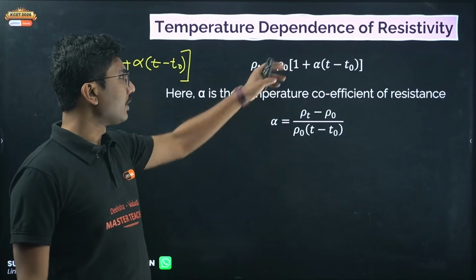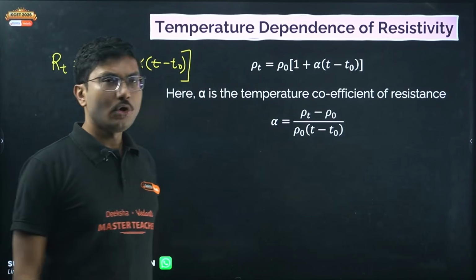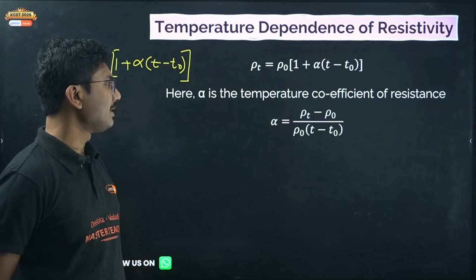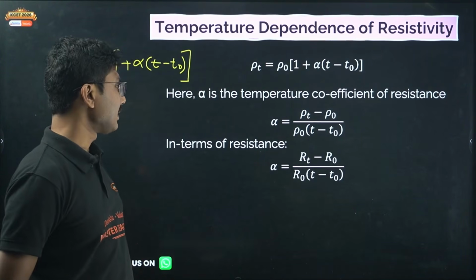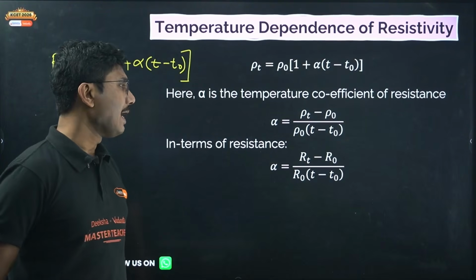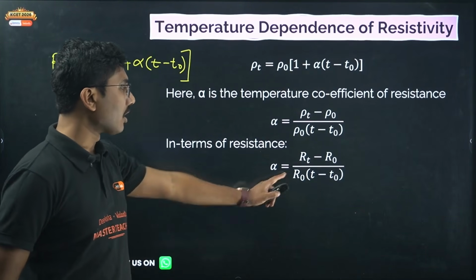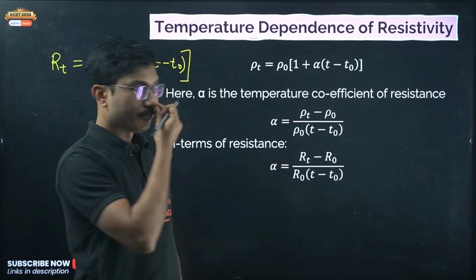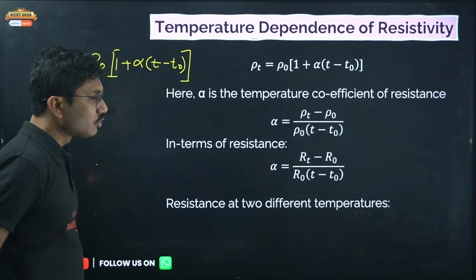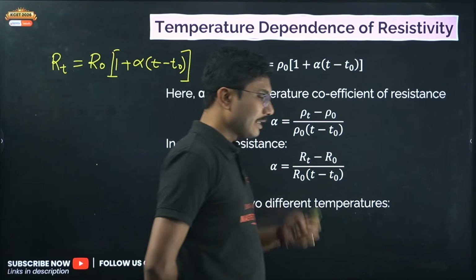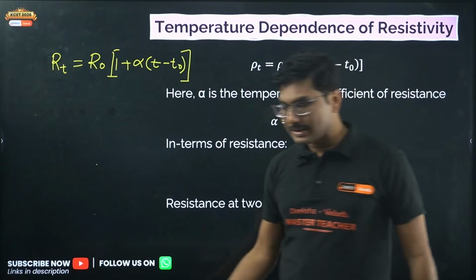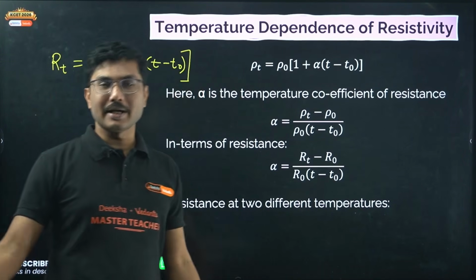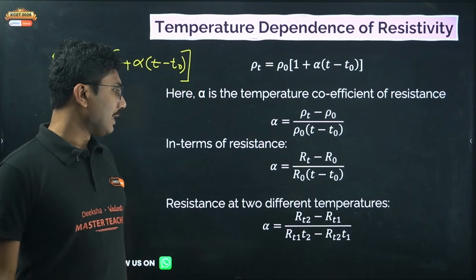Now alpha can be calculated from this equation as alpha equals rho T minus rho naught divided by rho naught into T minus T naught. In terms of resistance, alpha is given by RT minus R naught divided by R naught into T minus T naught. If you simplify this equation, you can calculate alpha. Now in many cases the temperatures given to you are not 0 and, say, 100 degrees, but say 50 and 60 degrees or 50 and 100 degrees. So how do we calculate in that particular case?